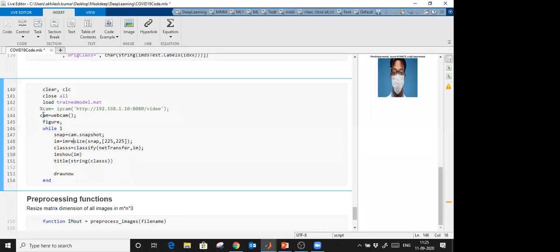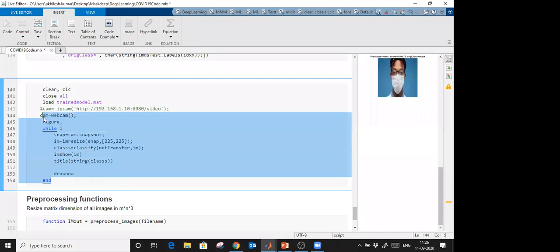Okay, I have this camera. I have to take the snapshot, cam.snapshot, then resize the image, because the images which I used were 255 by 255. Classify this, imshow. That's all. And at the last, don't forget to provide drawnow, so it will look like an animation. You see, I turn on the camera again because I don't want to turn it on again and again, so it is not in the while loop. Snapshot, resize the image, classify the image, show, and the title will be the class which it is predicting. Now I am going to run this.